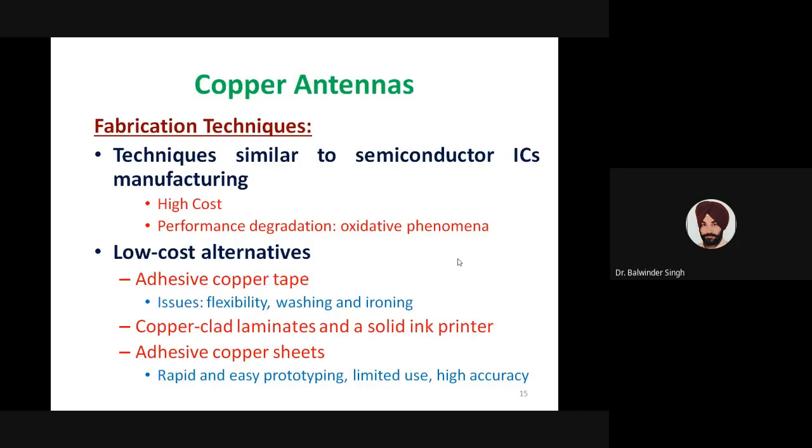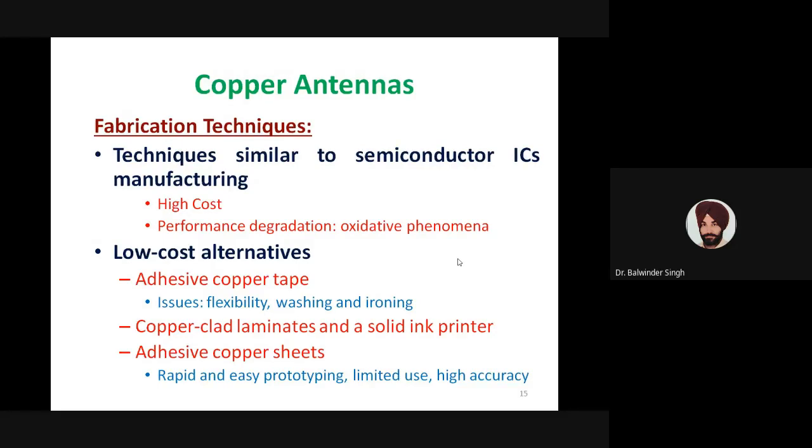But in this case, there are flexibility issues. Generally these copper tapes are not very flexible, and washing and ironing are other issues which need to be addressed when we are using copper tapes.